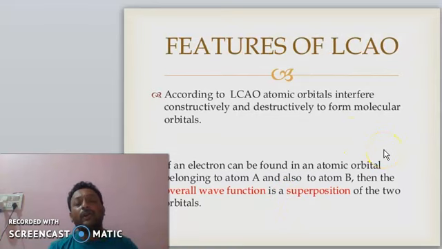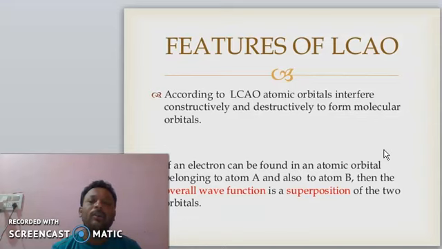Now the features of LCAO. According to LCAO, atomic orbitals interfere constructively and destructively to form molecular orbitals.